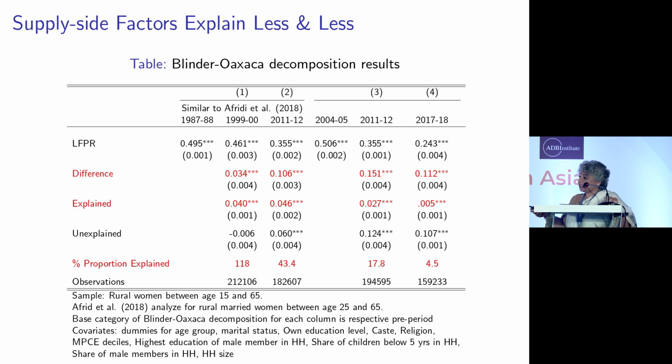And you see that between 2011-12 and 2017-18, only 4.5% of the decline is explained by changes in supply-side characteristics. So this is not to deny that supply-side characteristics have changed, but the contribution of supply-side characteristics has declined over time. So we really have to look at other explanations.